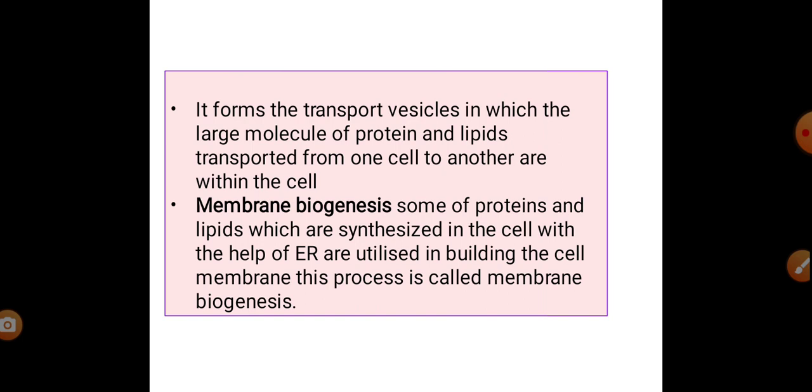Now, some of the proteins and lipids which are synthesized in the cell with the help of the endoplasmic reticulum are utilized as a building material for the cell membrane. This process is called membrane biogenesis. Other proteins and lipids function as enzymes, hormones, and many other kinds of biomolecules required for the cell's activities.